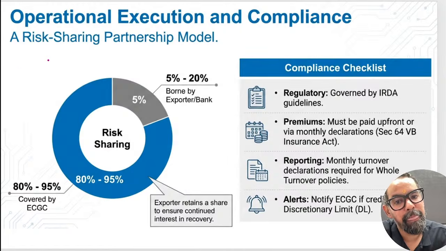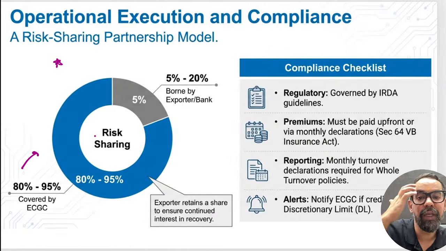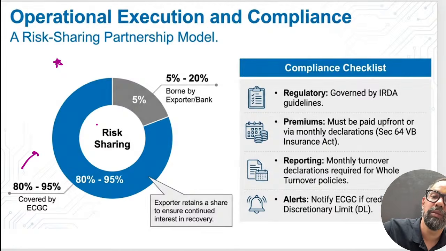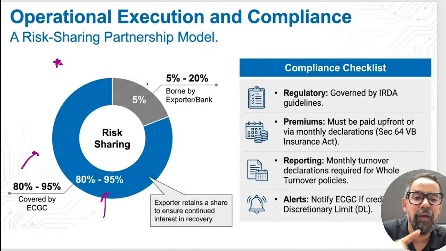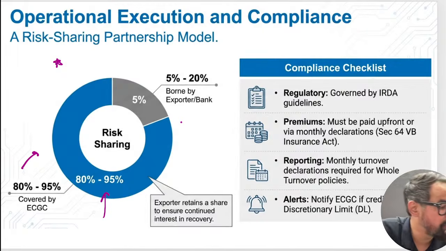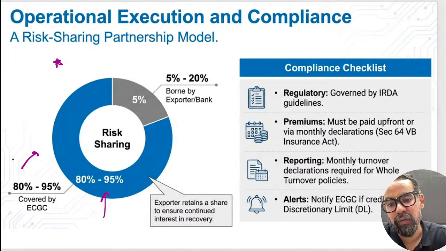And when it comes to the operational side, again we have risk sharing here, but the maximum risk, 80 to 95%, is borne by the ECGC. Let's say your bank has given a loan of 1 crore rupees to some exporter, and that buyer defaulted. In that case 90 lakh is paid by the ECGC, the remaining 10 lakh will be paid by the bank. That is risk sharing in this case. If a policy is political, it will cover only political risk. Yes, 100% true. Political means the political risk and country risk are both the same. Please do not get confused with those particular ones.